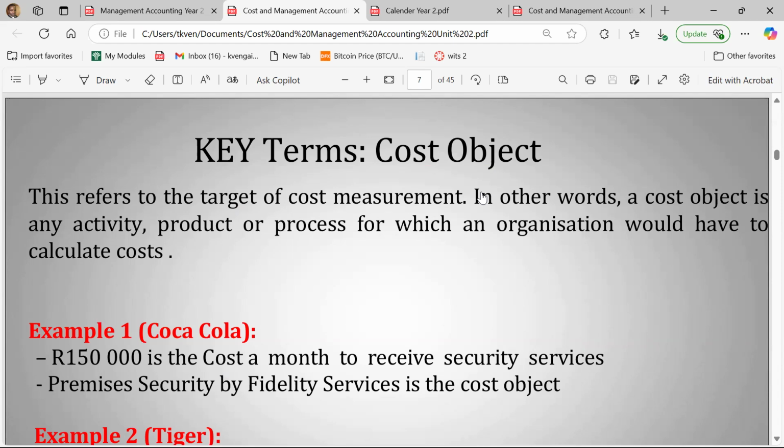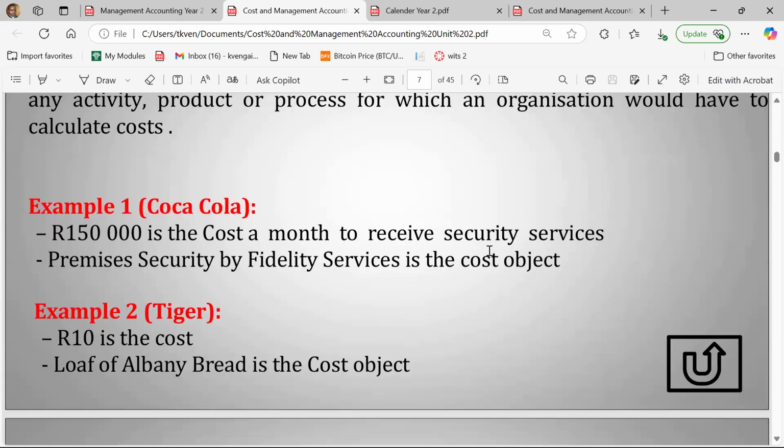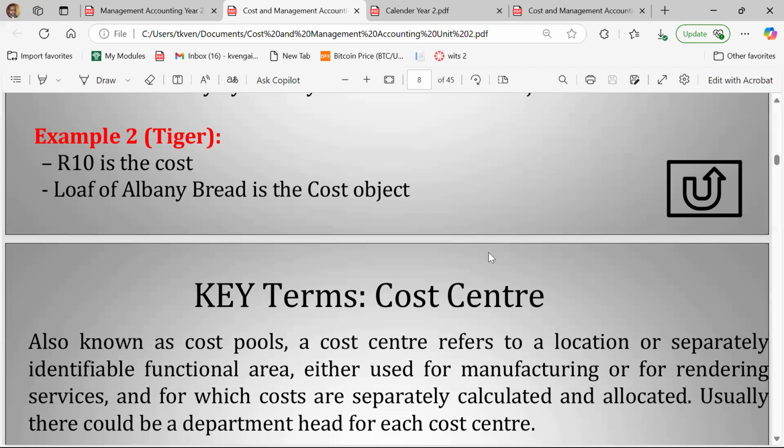But you want to know what were the components of the cost of the organization? And then if I tell you, part of the cost that we had is security costs. Part of the cost that we had is rental costs. Part of the cost that we had is material costs, labor costs. So that becomes what we mean by a cost object, right? That becomes a cost object that is faced by an organization, right?